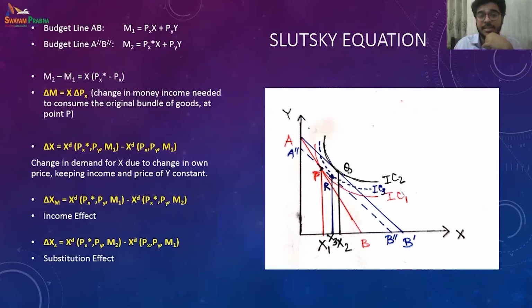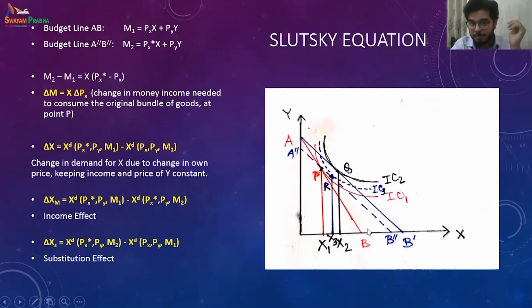The income effect is nothing but the change with the money changes. So now over here you can see M1 to M2. You remember that the budget line shifts parallelly inside to do this adjustment, to consume the old combination of two commodities. We see that PX star, the new price of X, remains the same.